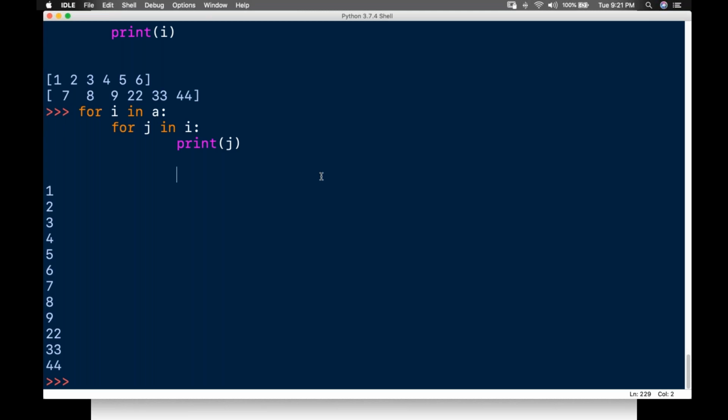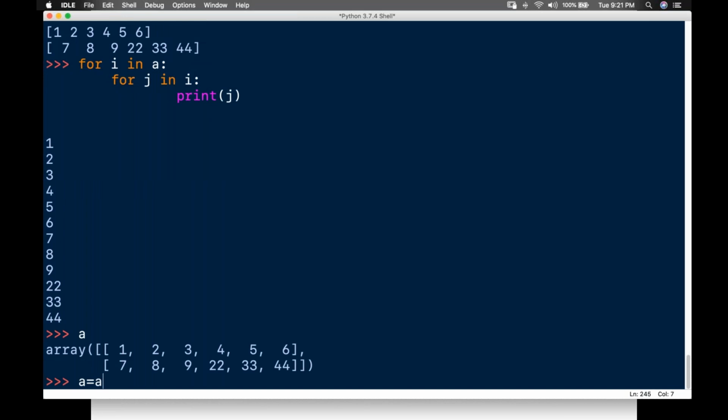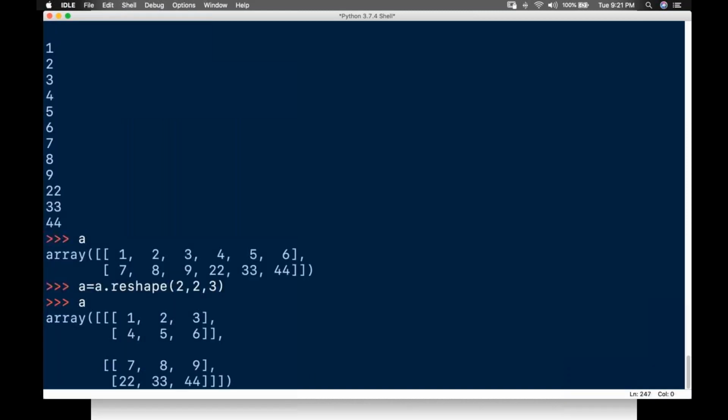Shall I do one more thing? If I want to iterate the 3 dimension, so A, you have it like this. I'll say A is equal to A dot reshape. I'll say 2 2s are 4, 4 threes are 12, right? So 4 threes are 12. I'll write A like this, right?